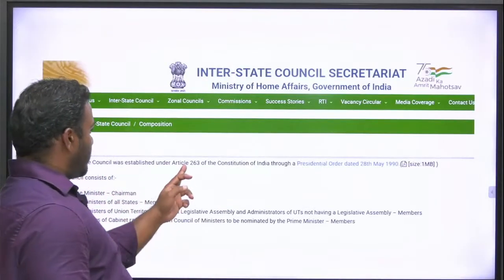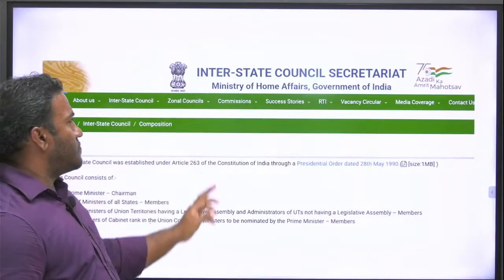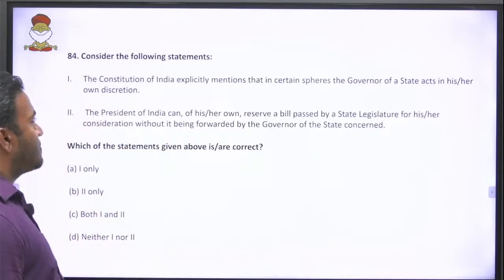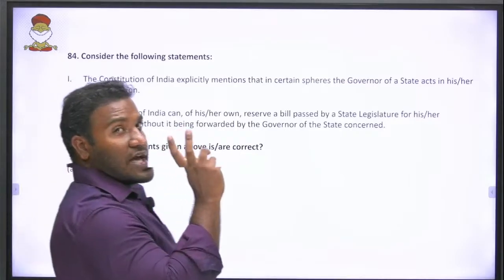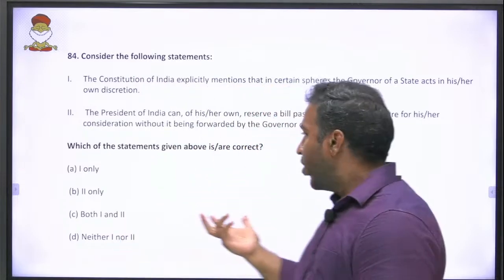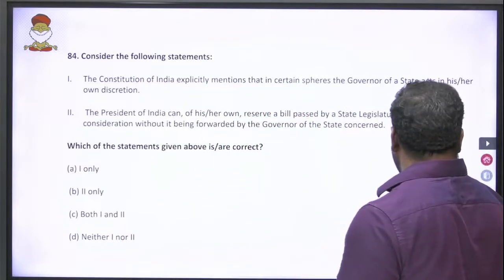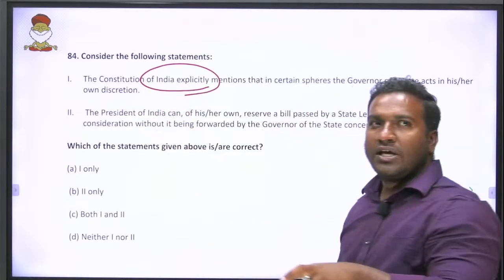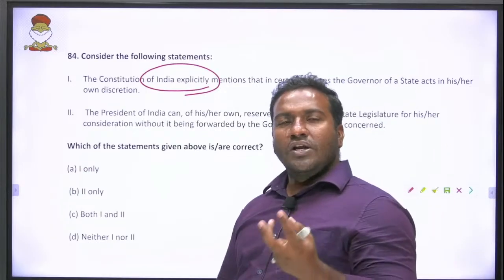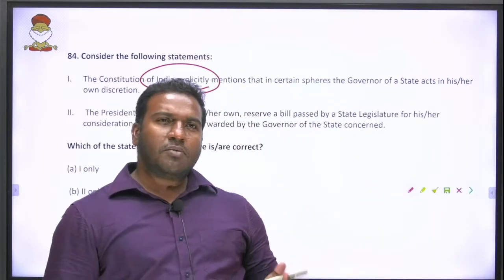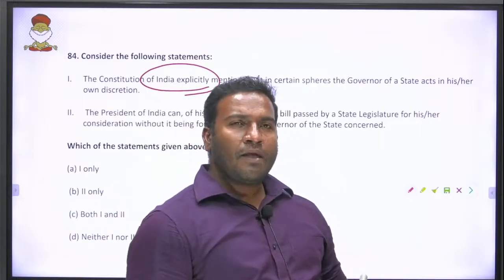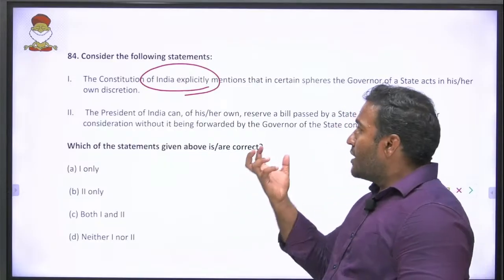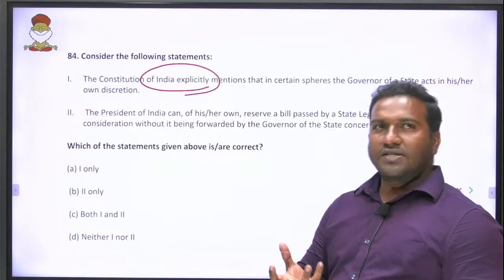Then here you can see Article 263. Either you can see the website or you can see PM Bakshi. Then, the Constitution of India explicitly mentions that, again explicit, explicit. So UPSC has areas where it feels something is important and concentrates on those. Friends, there are some people who will clear all exams, become IIT, IIM, clear IAS, yet they are struggling for the prelims. So why do we say struggle? Because we don't know the demand of the exam.